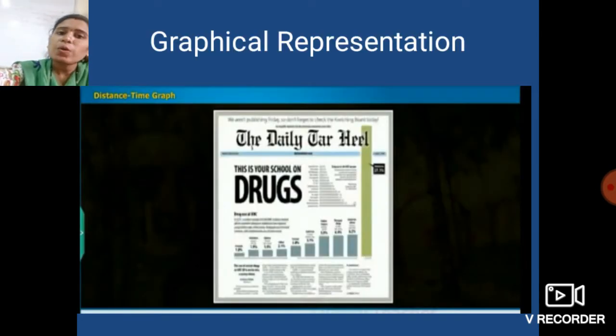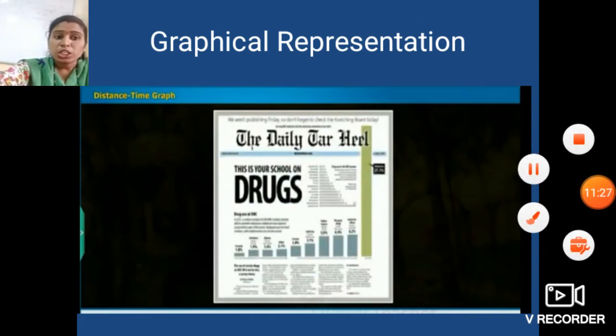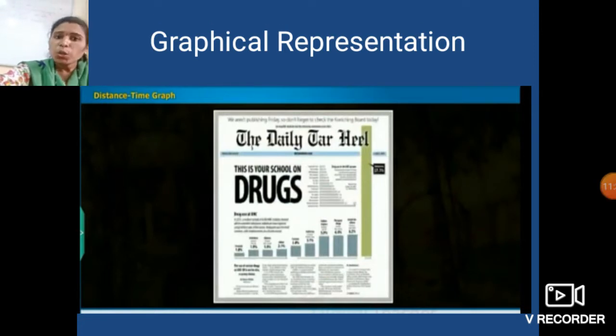Okay students, now let us discuss the next concept of this lesson, that is graphical representation. Generally newspapers and magazines use different types of graphs to represent information in an interesting way.